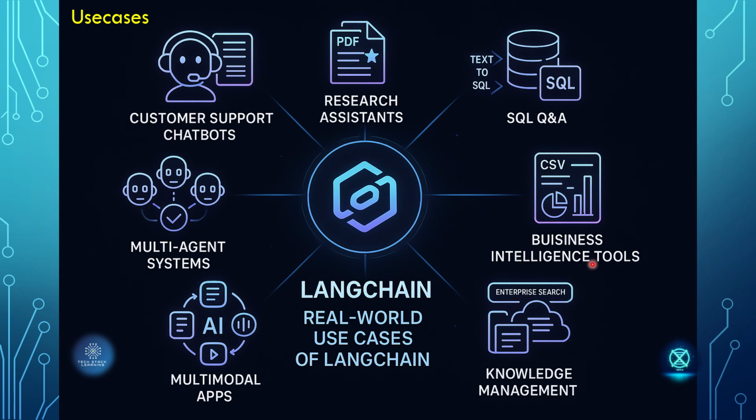Then we have business intelligence tools, which you can use for Excel, CSV, and Q&A, right? So that is very important. Knowledge management is mainly for enterprise search, where you can have an enterprise-level knowledge base which can be accessed in different areas. Multimodal apps are majorly for text, media, or audio types of content, right? And multi-agent systems are for complete end-to-end automation flows, right? These are certain high-level use cases which we can expect to be built using LangChain.